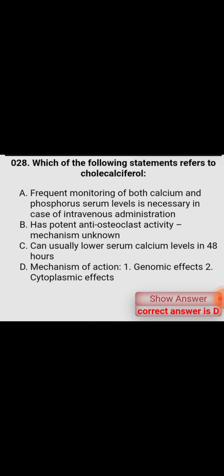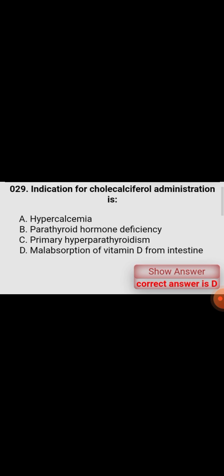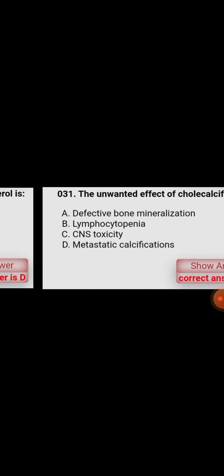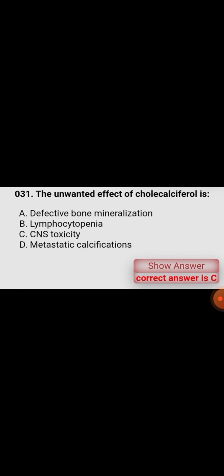Mechanism of action is genomic effects and cytoplasmic effects. Indication for cholecalciferol administration is malabsorption of vitamin D from intestine. Route of administration of cholecalciferol is oral. The unwanted effect of cholecalciferol is CNS toxicity.